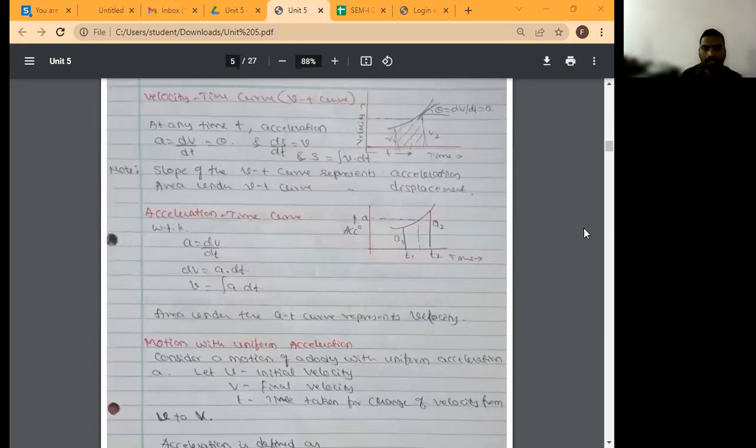See again, the VT curve he has plotted. Along the y-axis it is velocity, along the x-axis it is time. Then the area under the VT curve will give us what? Displacement. The slope of the VT curve will give acceleration. Is it clear, everyone? Yes, sir. Then the area under the AT curve will give velocity. Is it understood by everyone?